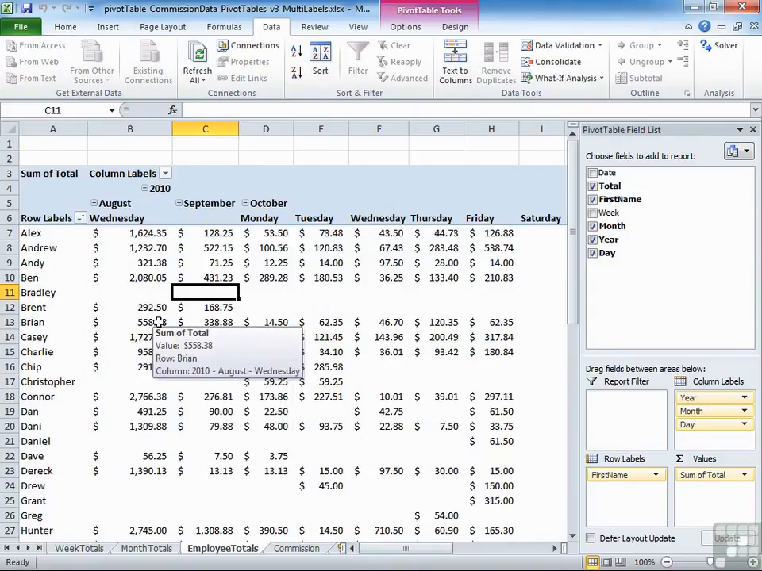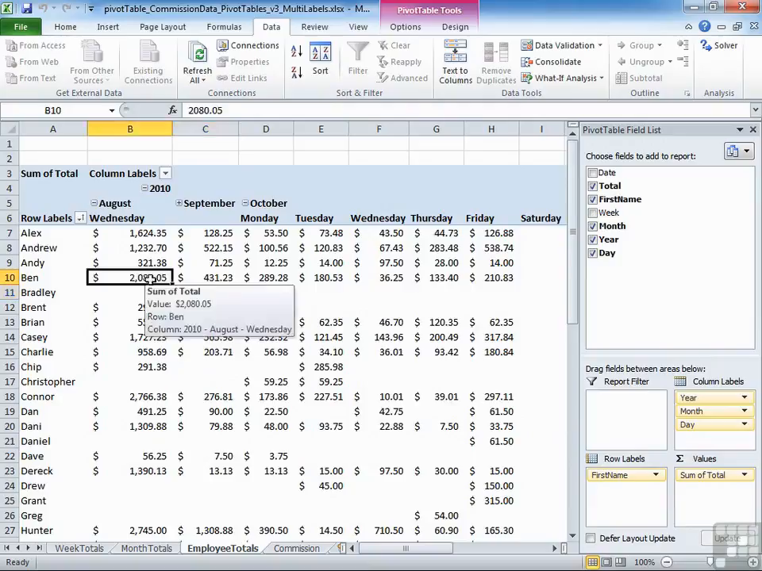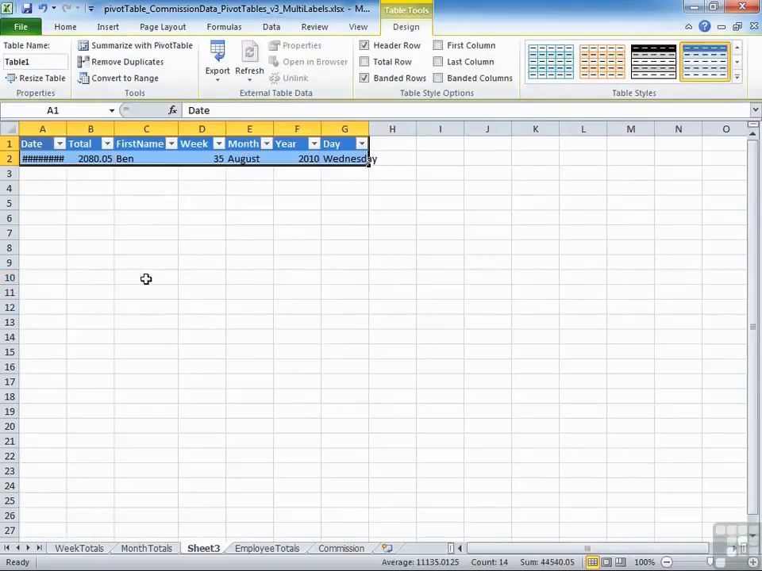We'll look at how to connect a pivot table to an external data source. The data does not have to be in Excel. And we look at things like being able to drill down into the data. This 2080 here for Ben on Wednesday in August, if we drill down, we see where that data has been extracted from.